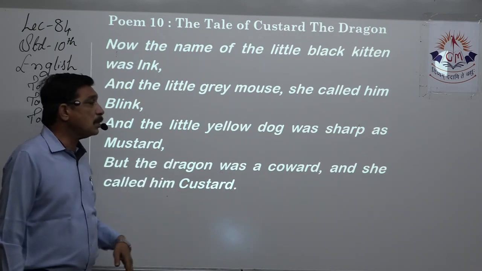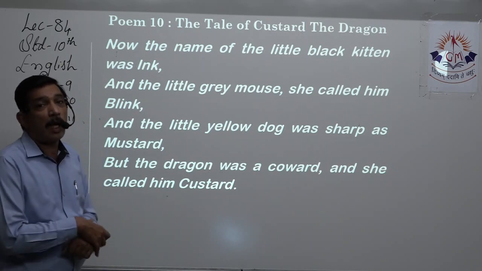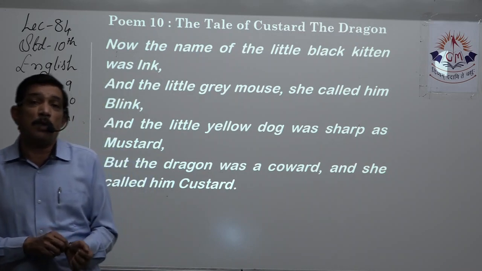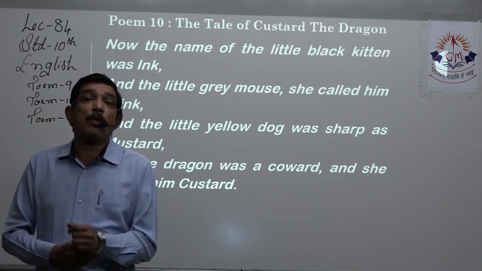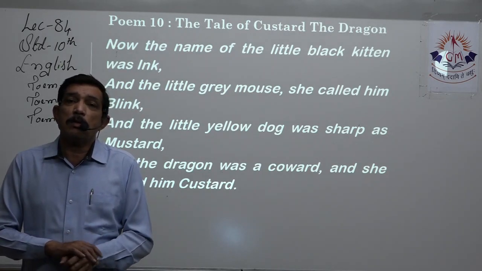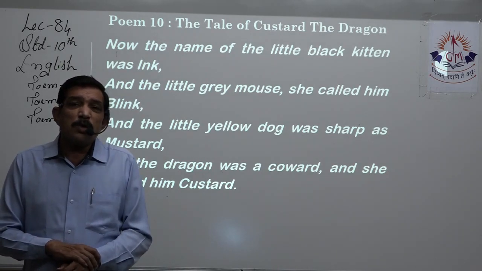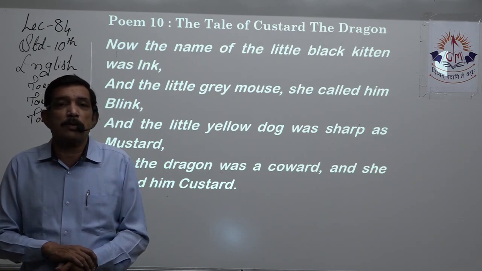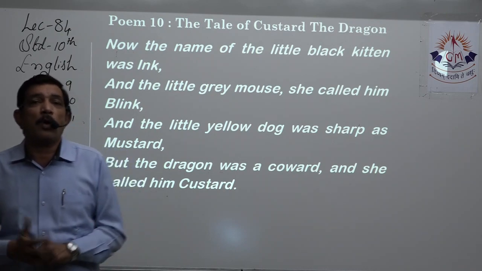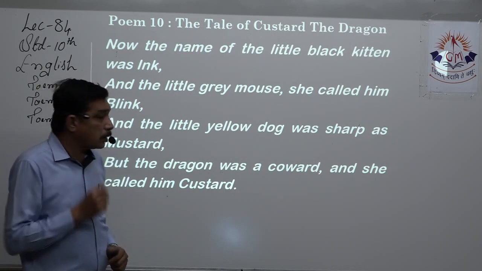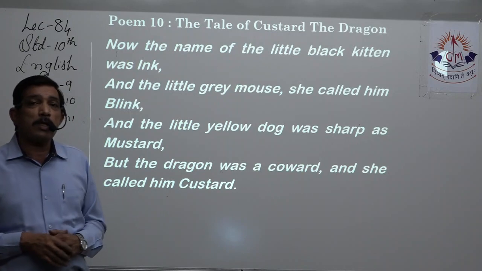But the dragon was a coward, and she called him Custard, right? Dragons, the names also should look somewhat fearful, ferocious, dangerous. But here, the small little dragon was a very cowardly animal, and that is why she called him Custard. Now we know the meaning of custard. Custard we mix with milk, and we make some porridge from it, right? So custard, we make custard pie, we make porridge out of it, right?